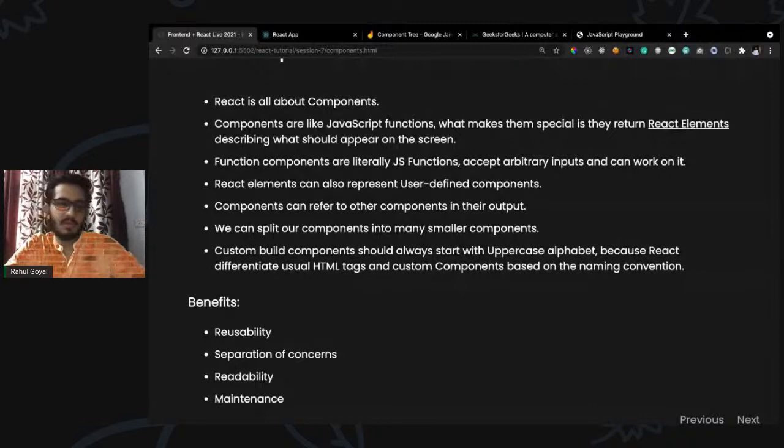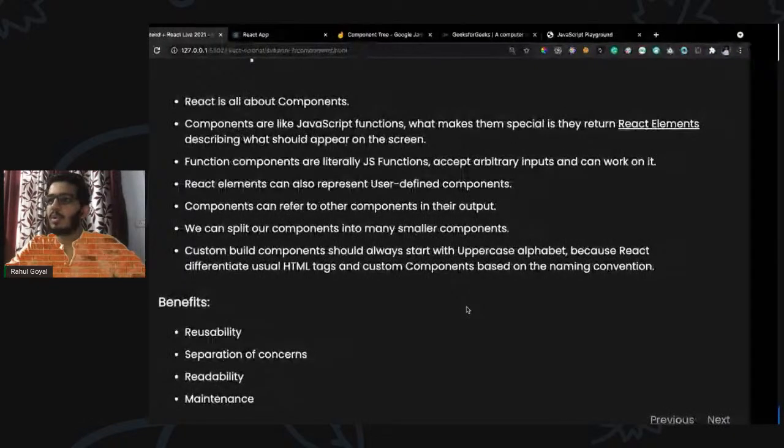And the separation of concerns. What do we mean by separation of concerns? If we are splitting our code into small pieces, each component has its own specific task, which enhances readability and also allows easy configuration and maintenance. Okay. So I guess enough about the theory. If you have any issues or questions, you can put them down. Let's move on to the coding part.